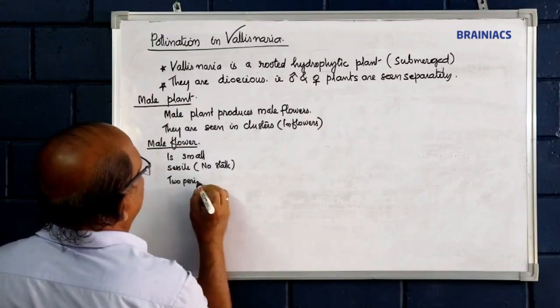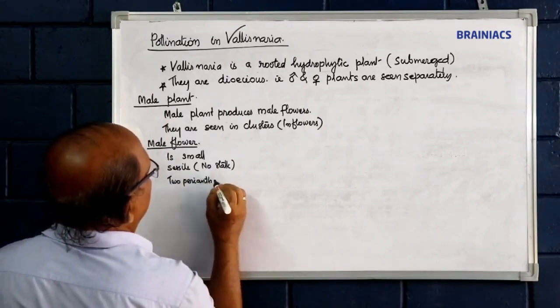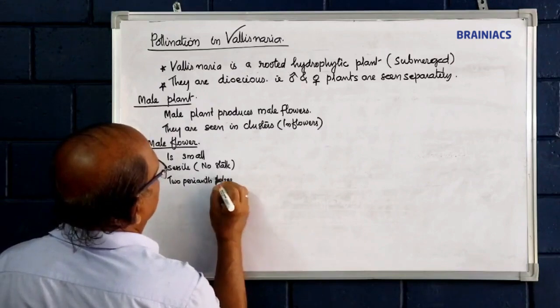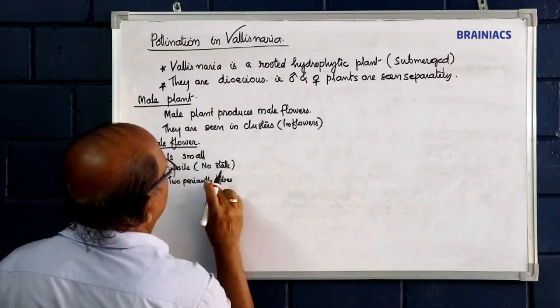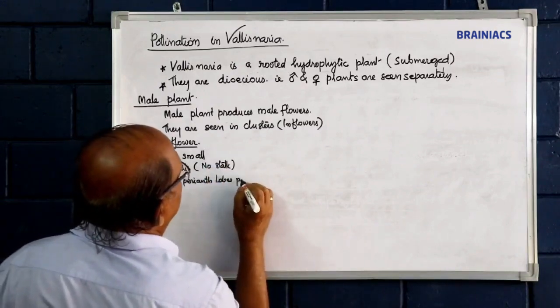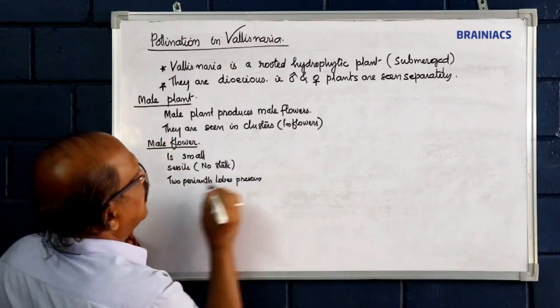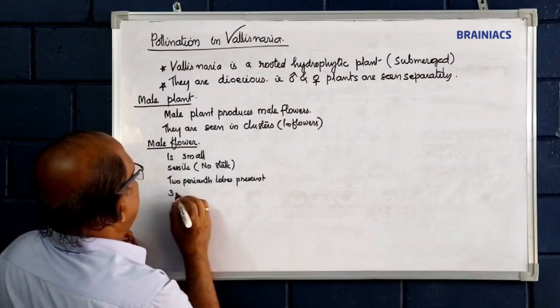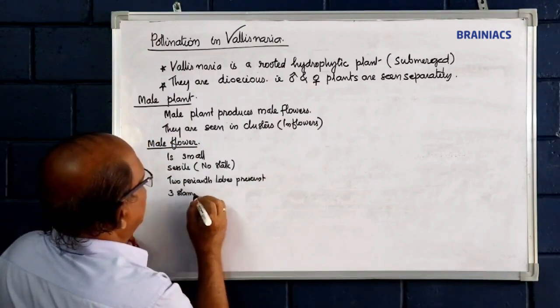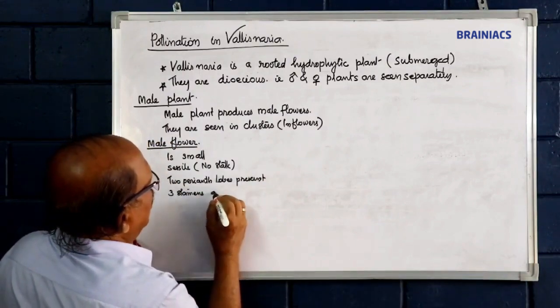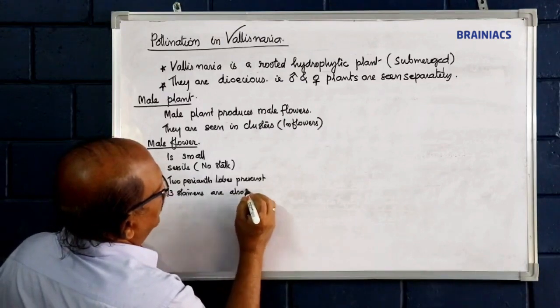Two perianth lobes present. Three stamens are also present.